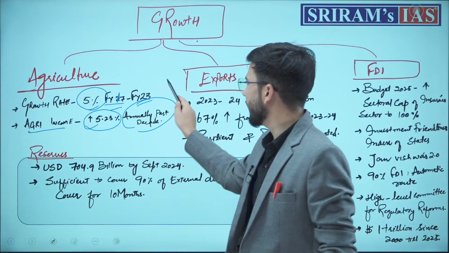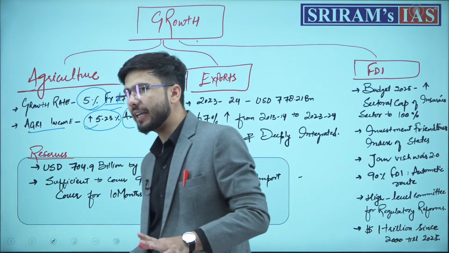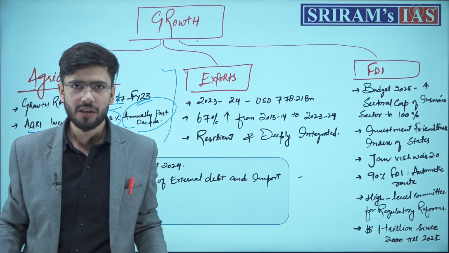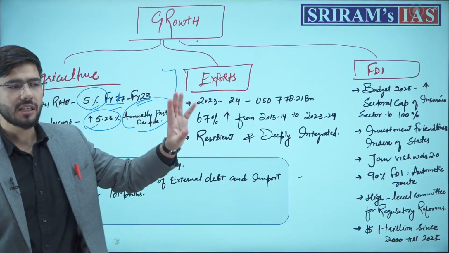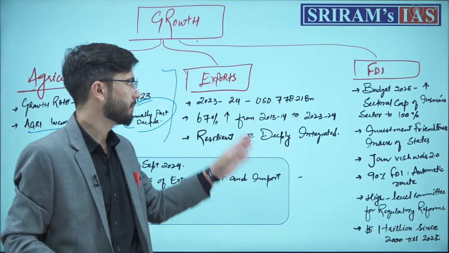Those are the 2 data points which you should remember. One is that average agricultural growth has been around 5% in the past 5 years. In the past 1 decade, we have seen a 5% annual growth in agricultural income.